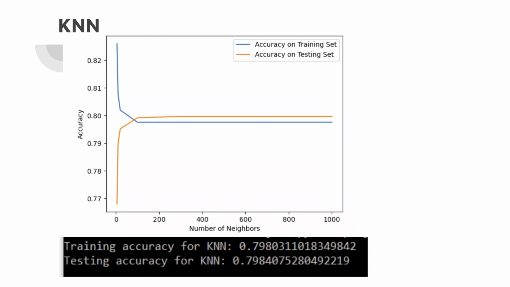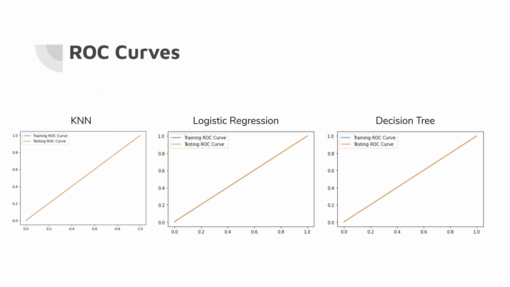So we set that as our preliminary number of neighbors to use. And then as you can see at the bottom, it shows the training accuracy and test accuracy for KNN with 94 neighbors, and it is pretty close to what it shows in the graph, so it worked well.